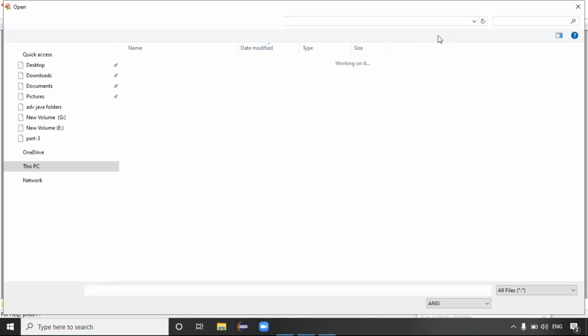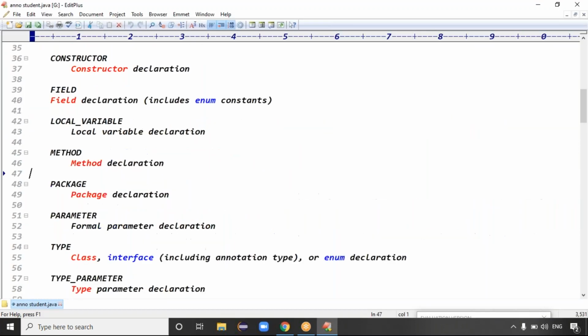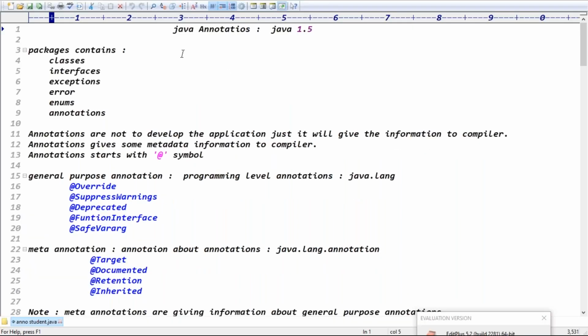Okay, yesterday the class was disconnected in the middle. We were discussing the annotation topic, right? Annotations are not used to develop the application, they are just giving information to the compiler.